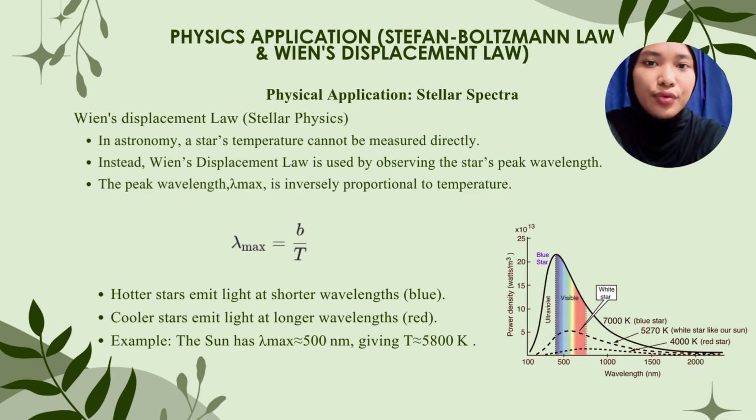In stellar physics, we cannot stick a thermometer into a star. We use Wien's displacement law. This law tells us that the star's peak wavelength is inversely proportional to its absolute temperature. Practically, this means hotter stars shift towards shorter wavelengths, appearing blue. Cooler stars shift toward longer wavelengths, appearing red. As seen in the graph, our sun peaks at 500 nanometers, which places its temperature at roughly 5,800 Kelvin.